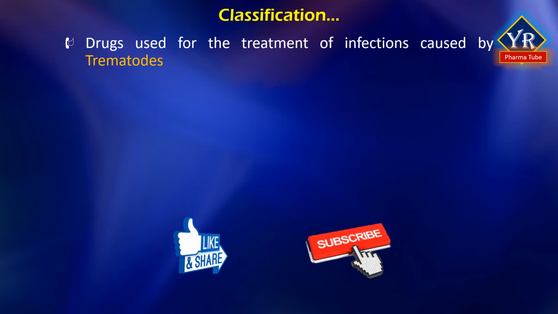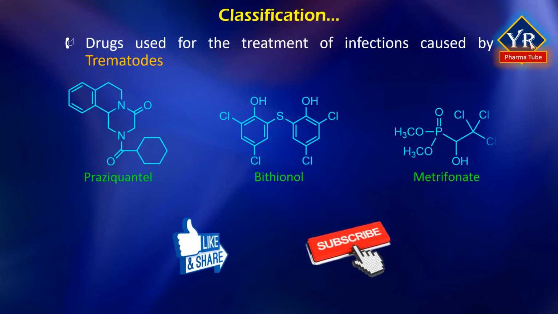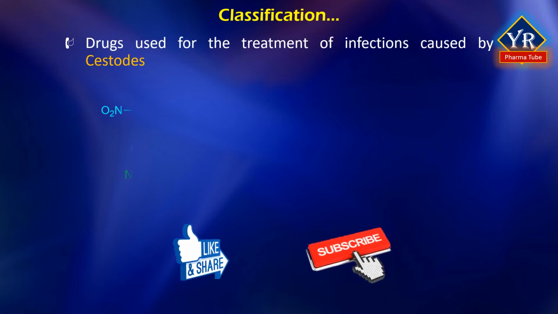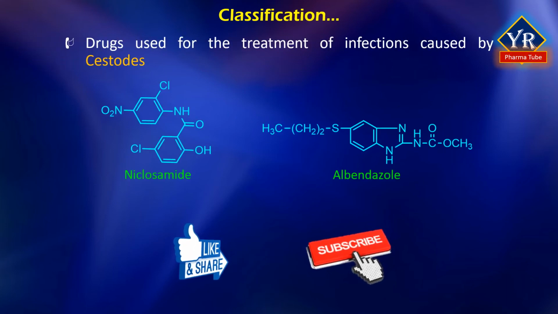Here are the structures for the drugs used for the treatment of infections caused by trematodes. And these are the structures of the drugs for the infections caused by cestodes.